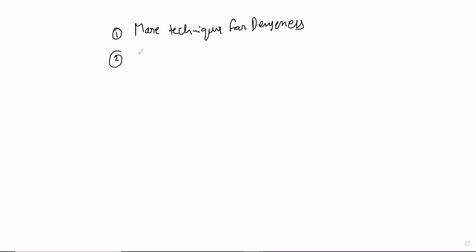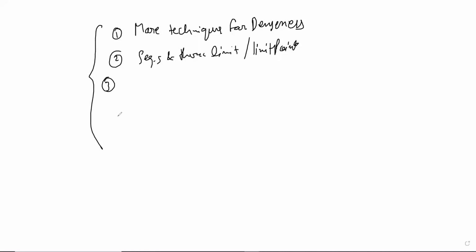And number two, as we are understanding, supremums are very important. Supremums can be studied by sequences. So we'll study sequences and their limits, or limit points. Then we will see which sequences clearly have limit points. We will have monotonic sequences, and then we will see how well we can find them. We will try to separate the combinatorics from the analysis there. Then we will have a lot of good ways of finding limit points, and that will probably be the content of the next class, because we'll have some proving to do there.